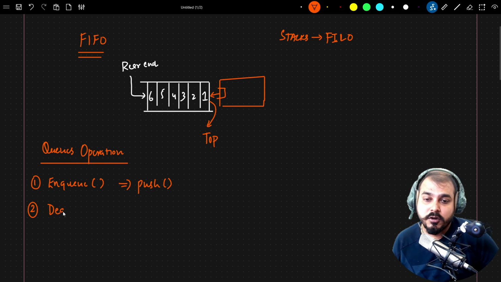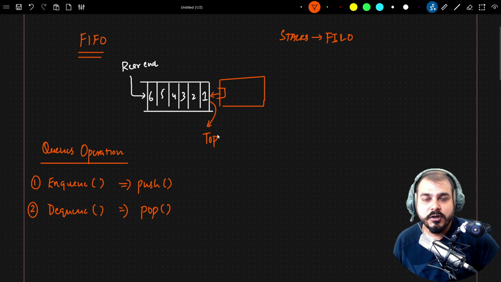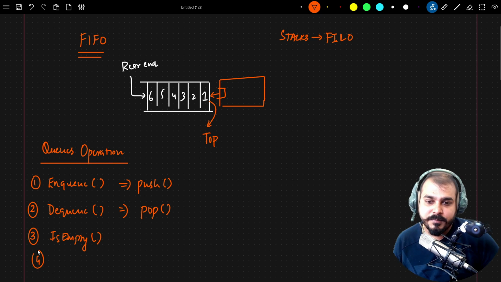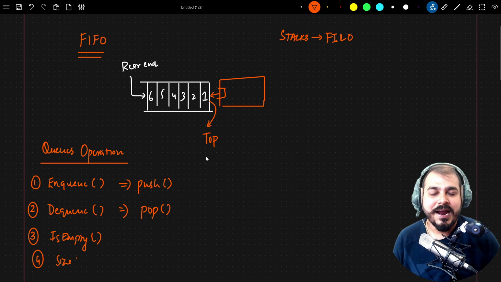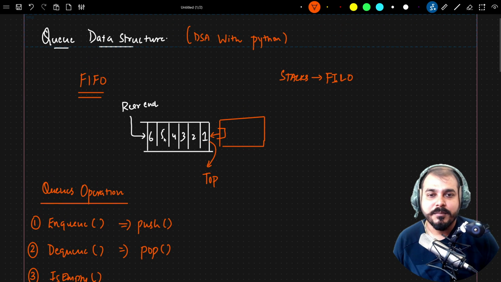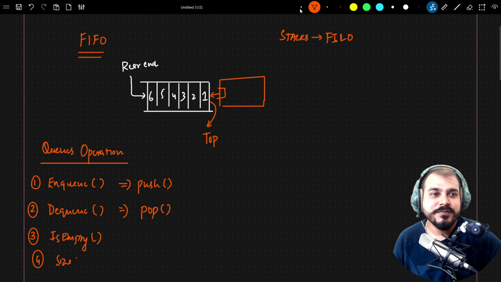Similarly, if an item comes out of the top end, that is basically called dequeue. We also say it as pop. But this pop is different from the stack pop, because this will be popping out of the top end. Similarly, you can check whether this queue is empty or not, so we will be using the isEmpty function. And again, I'll define this isEmpty function, and we can also check size. And based on this, you can basically add any number of elements and remove any number of elements with respect to queue.